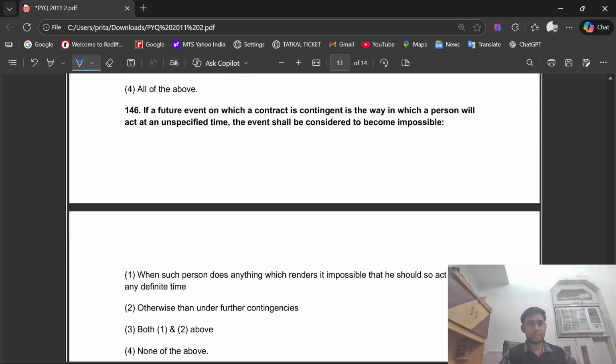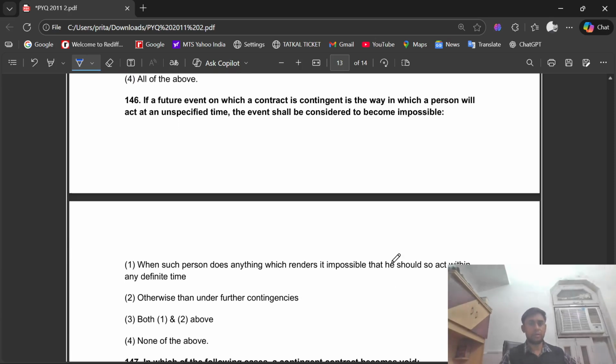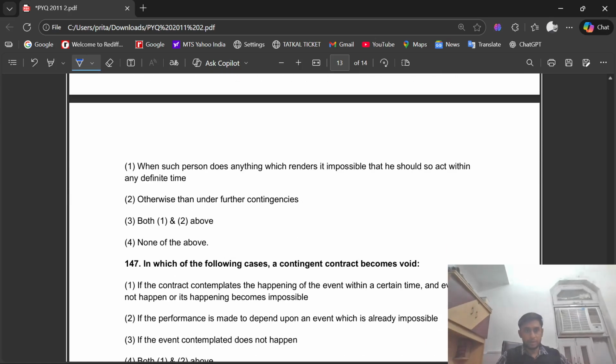Question number 146. If a future event on which a contract is contingent is the way in which a person will act at an unspecified time, the event shall be considered to become impossible. The right option is option number three, that is both first and second above.